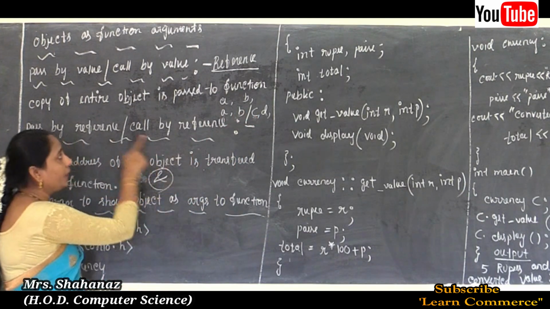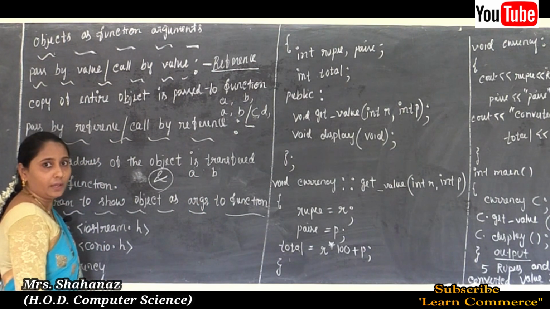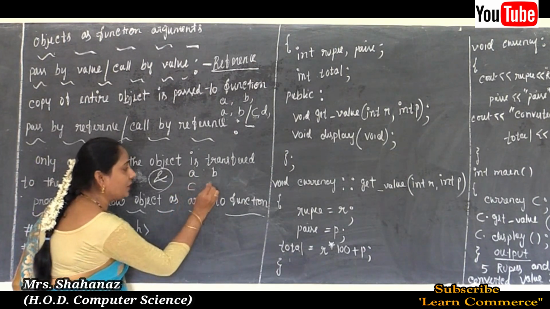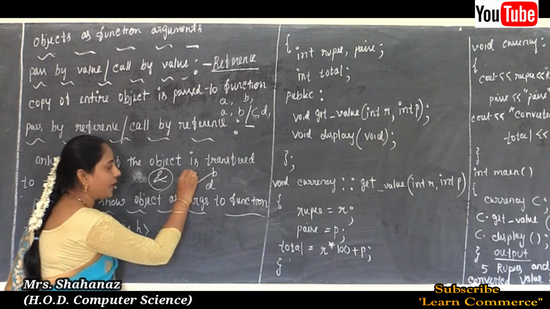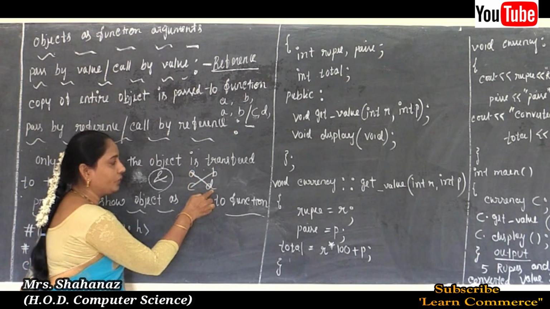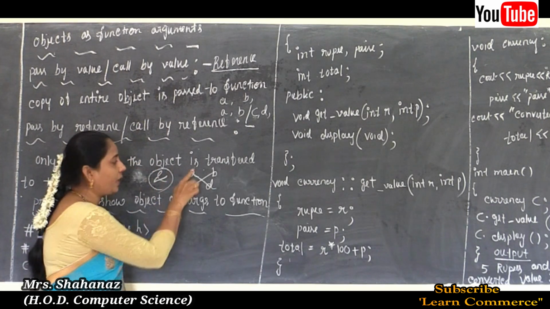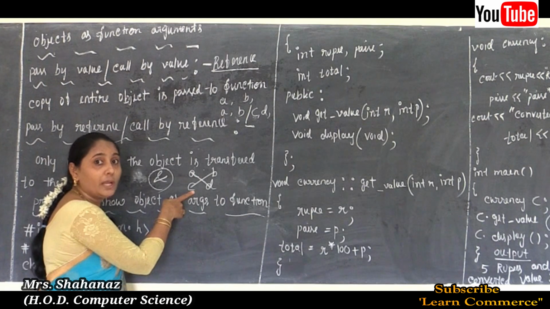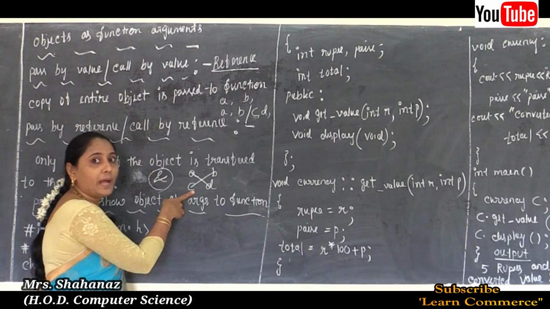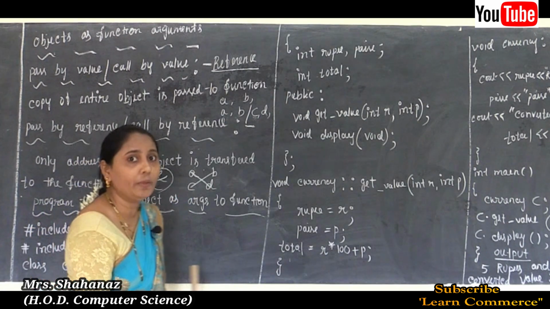But in case of reference, maybe the argument names are A and B, and later if you change the argument names to C and D, maybe there is a change in the value. Maybe the A value is equal to D and the B value is equal to C here. Clear on this point? If you are accepting the same variable name, there are no changes. But if you change the variable name, the value also changes, interchanged between the variables.